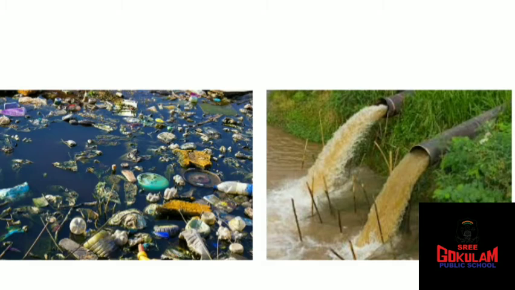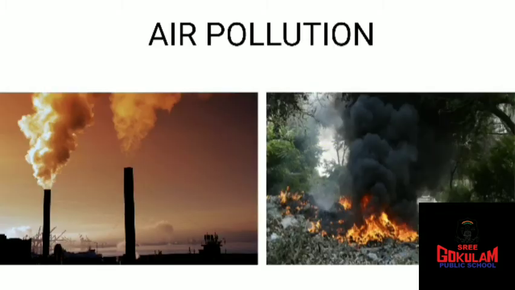And the next is air pollution. Okay, children. So, what is the main cause of this air pollution? Do you know? Yes, smoke, isn't it? Smoke is the main cause of air pollution. And children, now you tell me from where does this smoke arise?